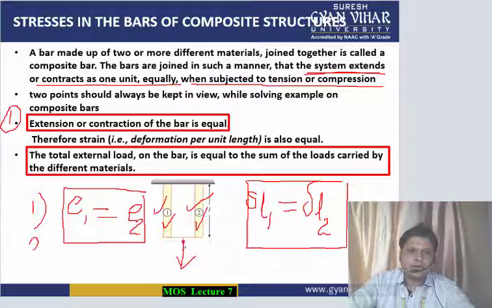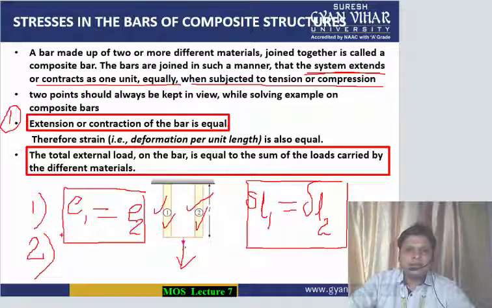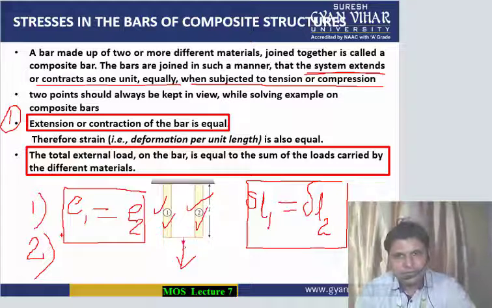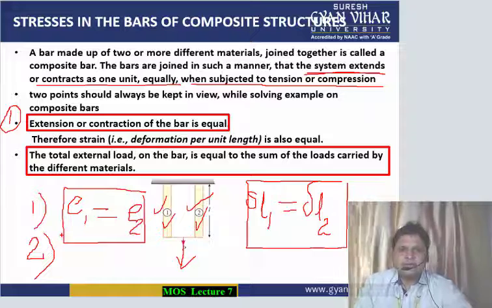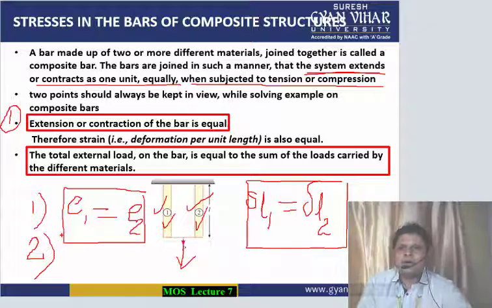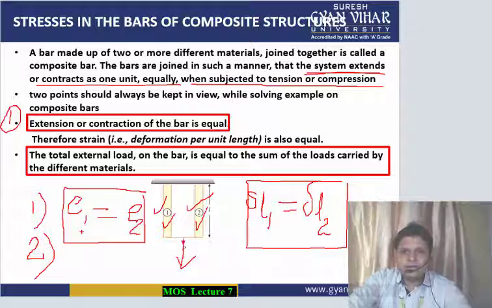Now, coming to the second point to be kept in mind while solving this type of problem: the total external load on the bar is equal to the sum of the loads carried by the different materials.